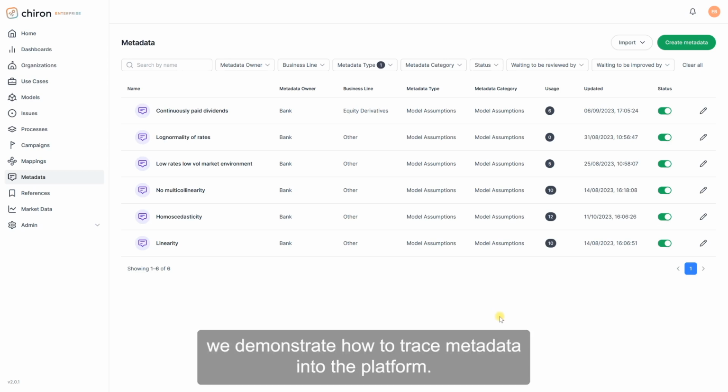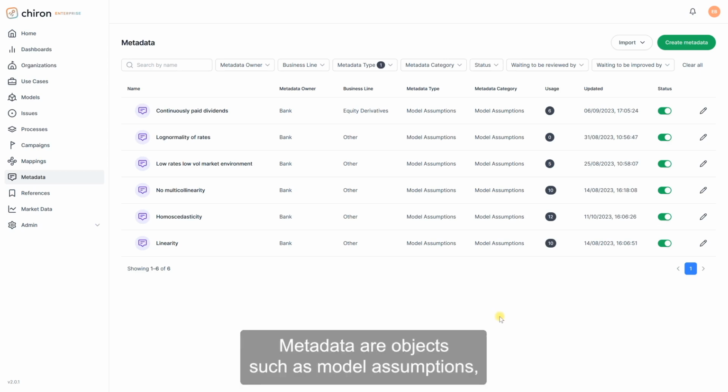In this video, we demonstrate how to trace metadata into the platform. Metadata are objects such as model assumptions, model limitations, and compensating controls.